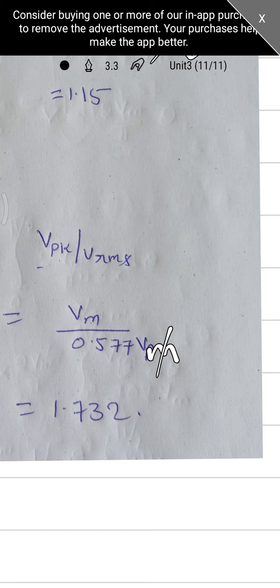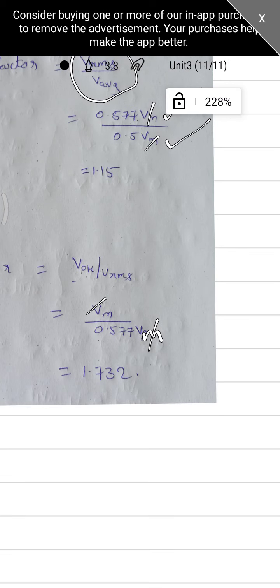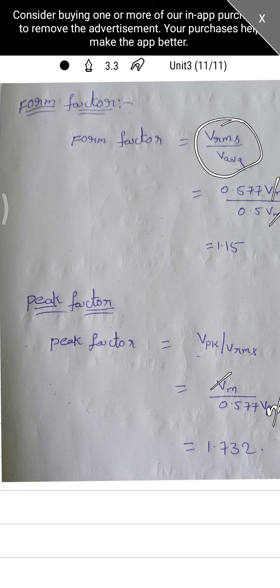This Vm gets cancelled, and finally we are getting 1.732. So this is the peak factor for the triangle waveform. So this is the process of how to find out the average value, RMS value, form factor and peak factor.